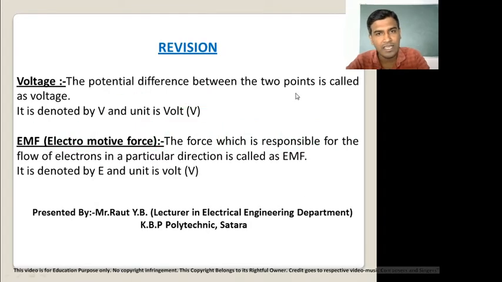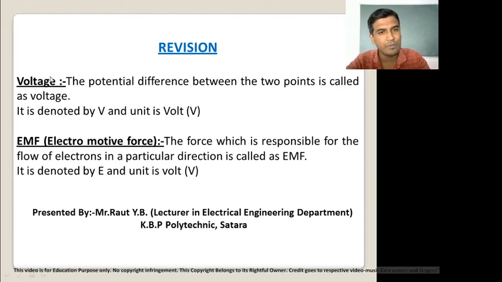Now, firstly, we can revise what is mean by voltage, what is mean by EMF, and what is mean by current. Now, as you studied in fundamentals of electrical engineering subject, voltage, concept of EMF, concept of current. Now, briefly, I can revise that concept here.